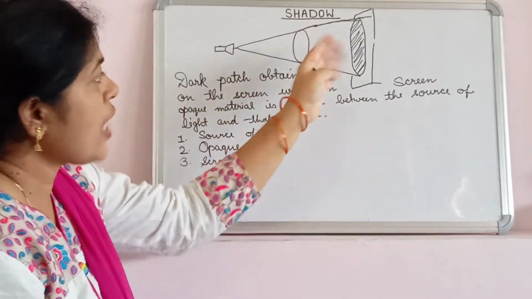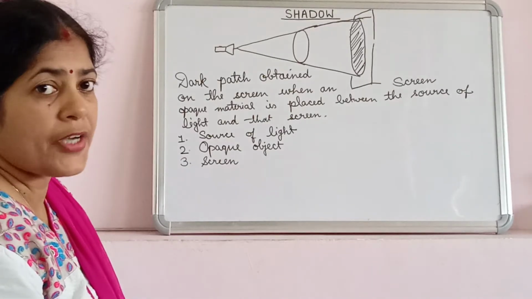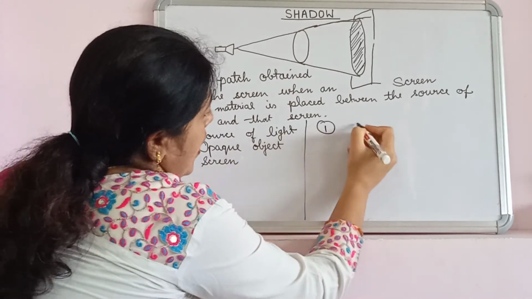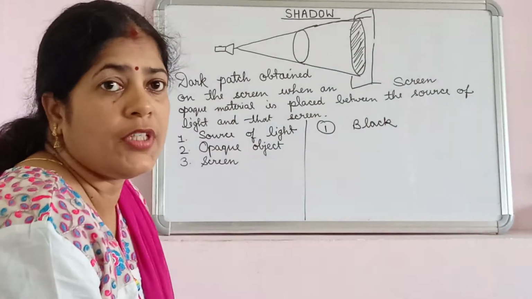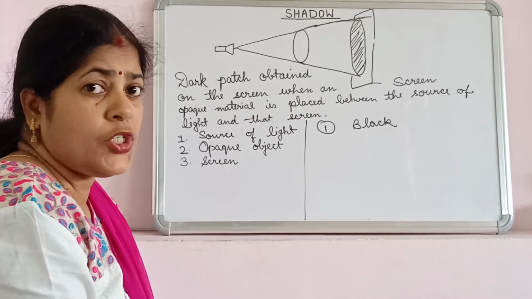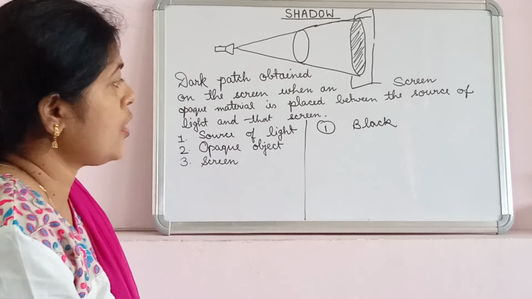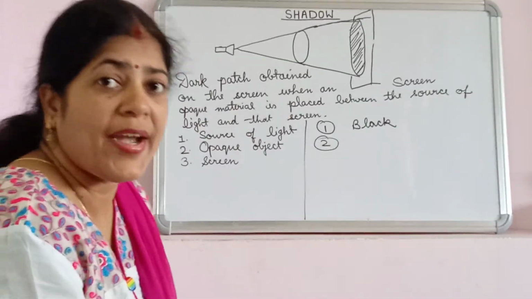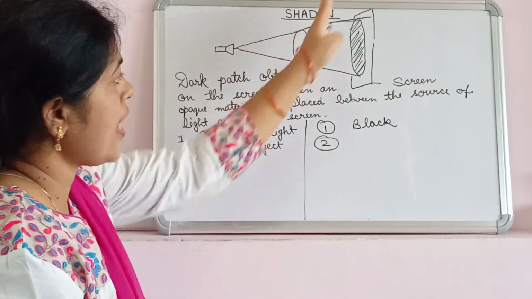Shadow has some characteristics. The first one is that it is always black in color, irrespective of the size, shape and color of the object or the light. Second, it always depends on the position of the source of light, the object and the screen.